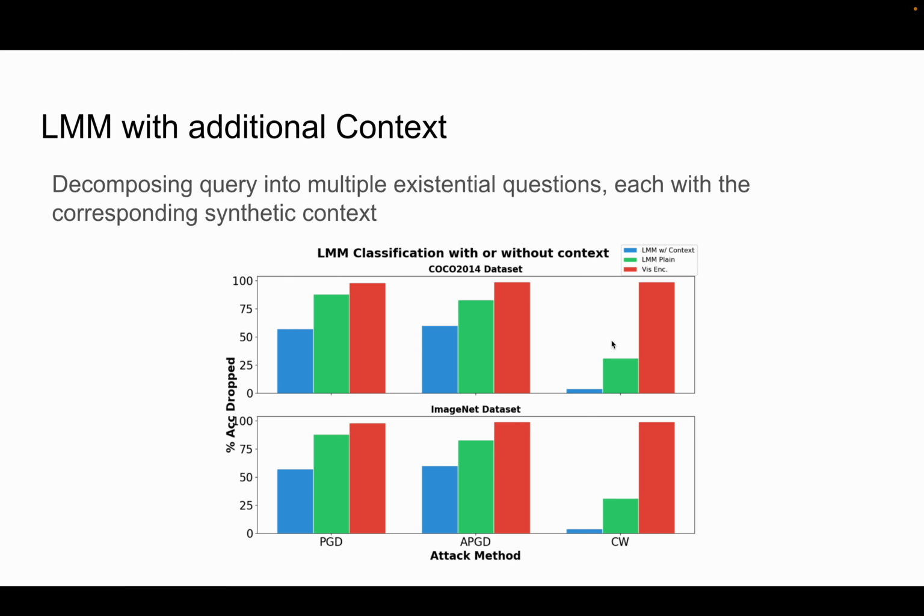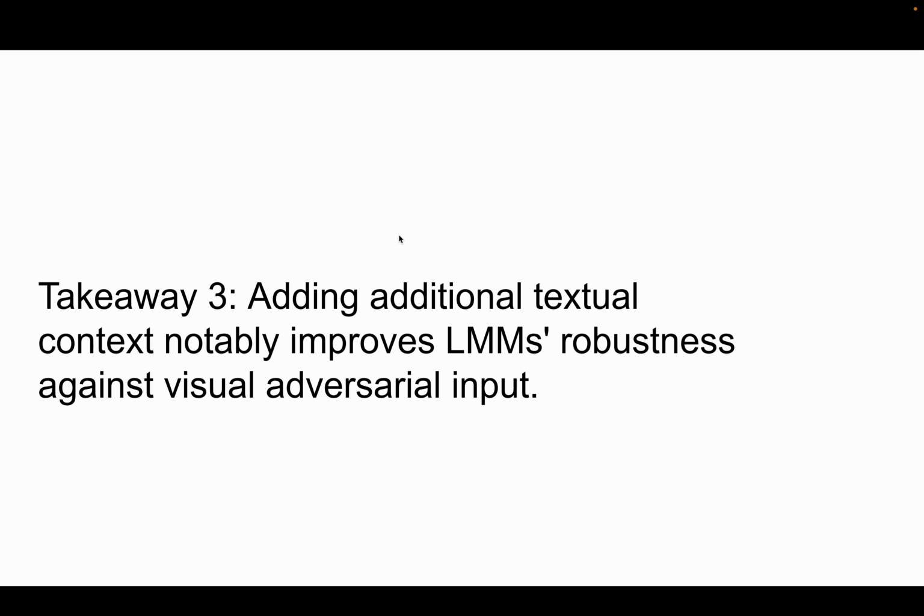And third, we investigate how the LMM behaves when we provide additional context when dealing with adversarial attack. And we can see that by decomposing the query into multiple existential questions, each with the corresponding synthetic context, we can notably improve the accuracy, or we can notably reduce the accuracy drop against image adversarial attack. So this leads to the third and final takeaway. Adding additional textual context notably improves LMMs' robustness against visual adversarial input.